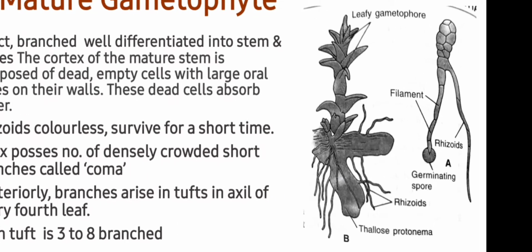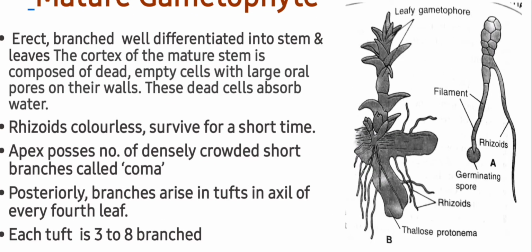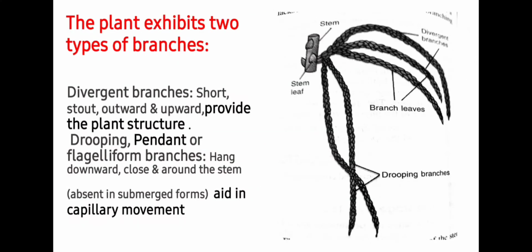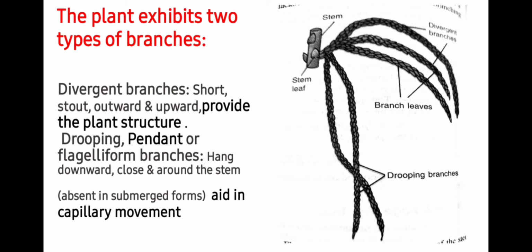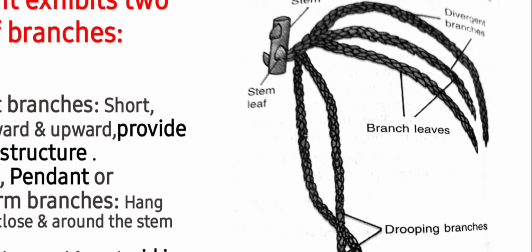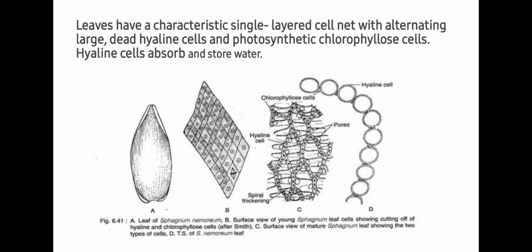You can see that the gametophyte is thallus-like, which resembles the liverwort. The plant exhibits two types of branches. Divergent branches are short, stout and project outward or upward. They provide the plant structure. The second type is drooping or pendant or flagelliform branches. These hang downward, close and surround the stem. These are absent in submerged forms and aid in capillary movement. So you can see here drooping branches as well as divergent branches.